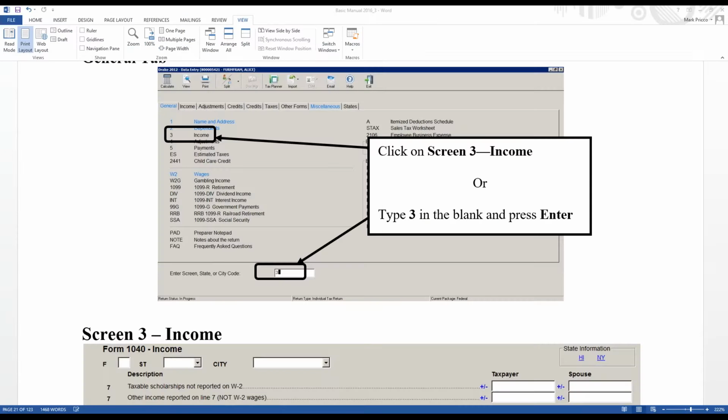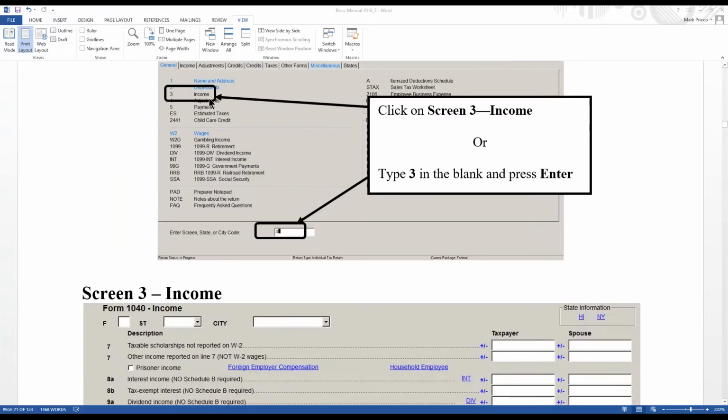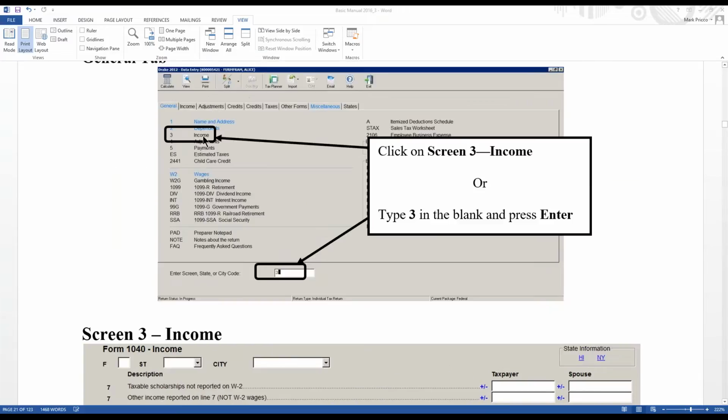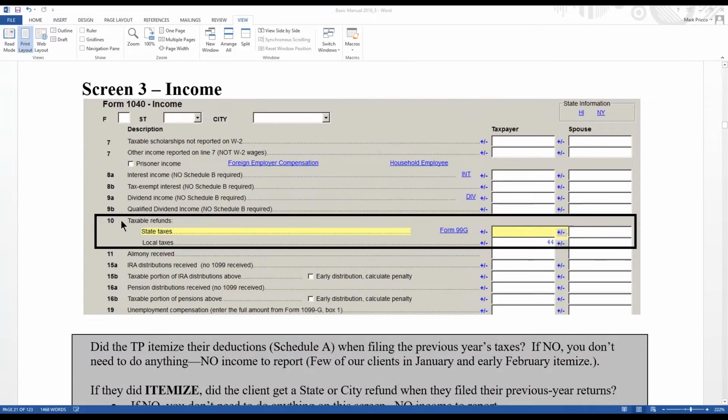So now I'm going to go back and show you where it goes. So it's going to go on in screen 3, income, and then right here, line 10, taxable refund state taxes. Now if they did itemize and they received a state refund, and we did the return last year, so 2015, the state refund will actually populate right here in the taxpayer column here. So there's nothing really you have to do, just verify that they received that.